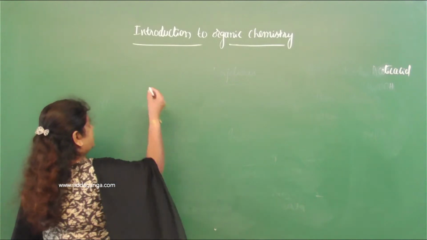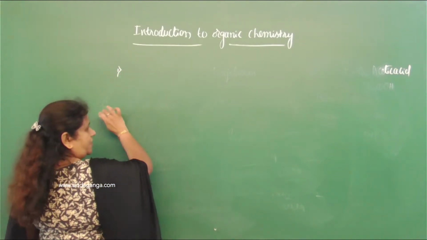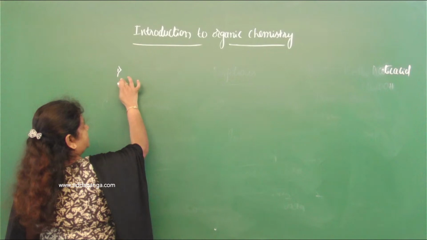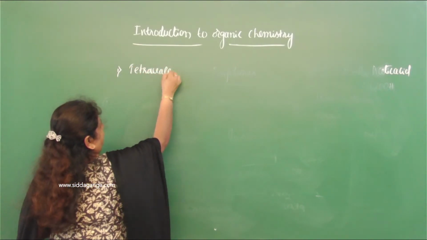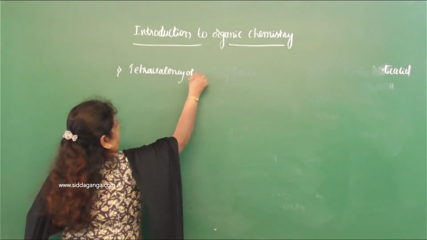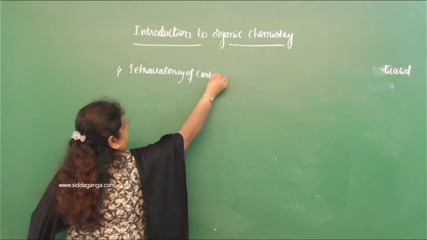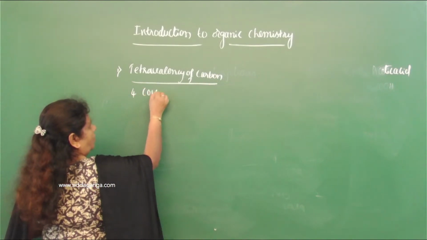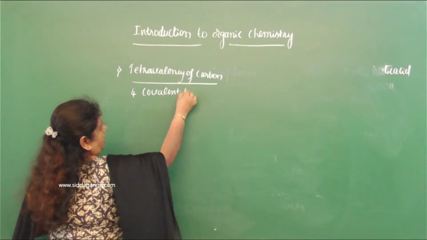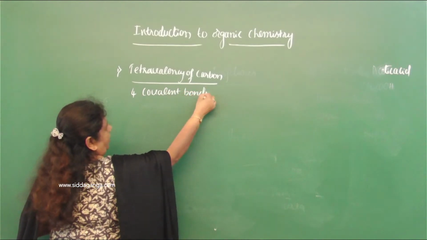So let us consider them one by one. The first reason is the tetravalency of carbon. What do you mean by tetravalency? It forms 4 covalent bonds.